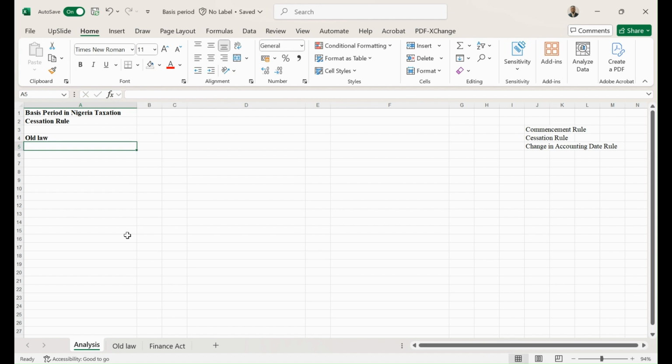Under the old law, two years are very important. We have two major relevant years under the old law. We refer to them as the year of cessation and the year before the year of cessation. The year of cessation can also be referred to as the ultimate year.